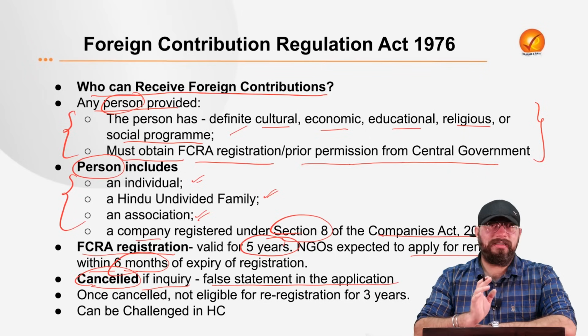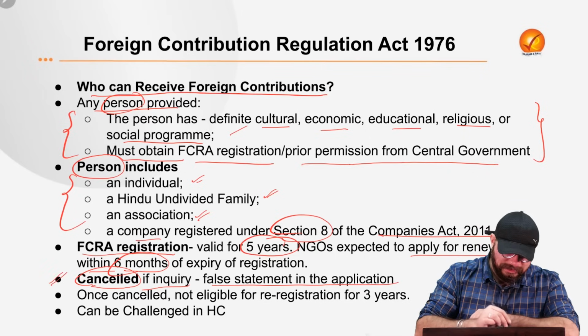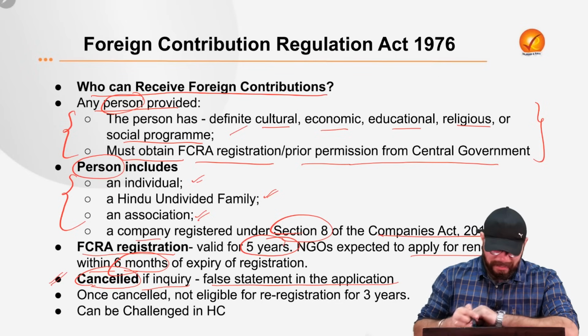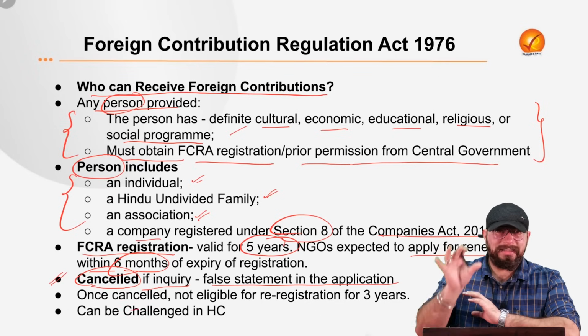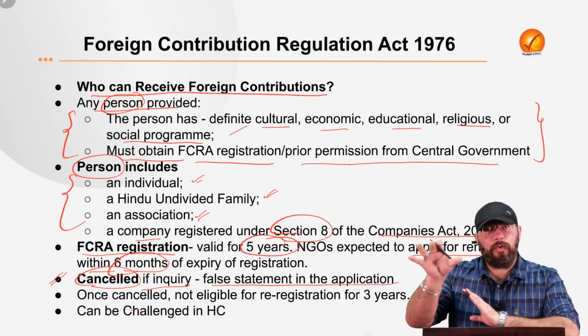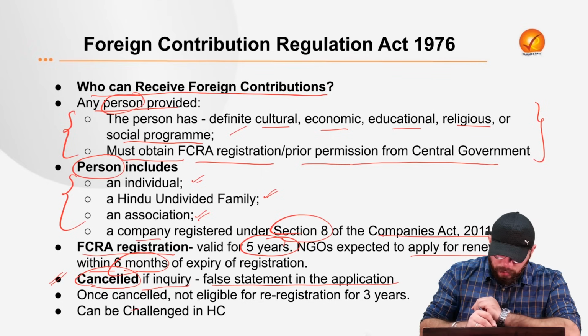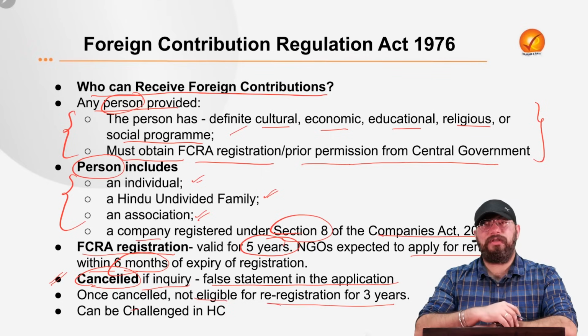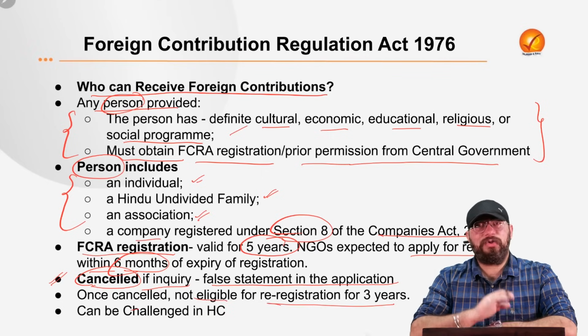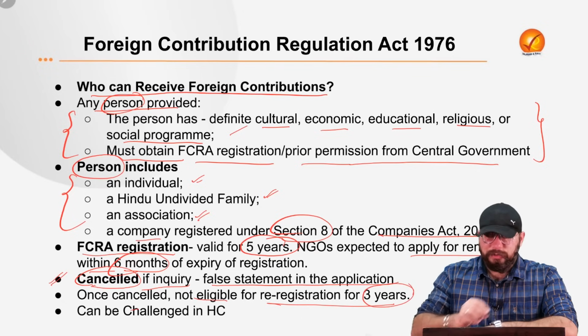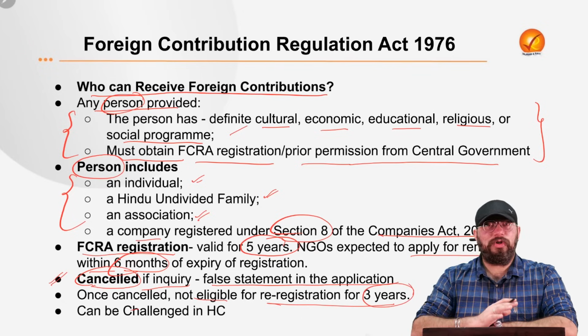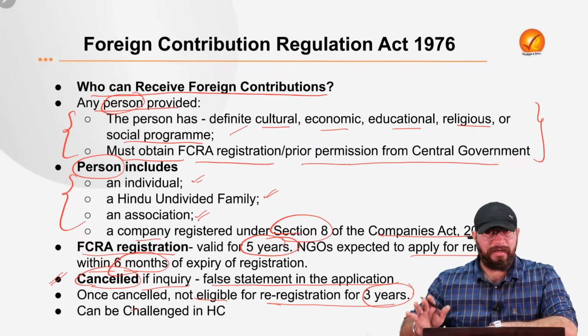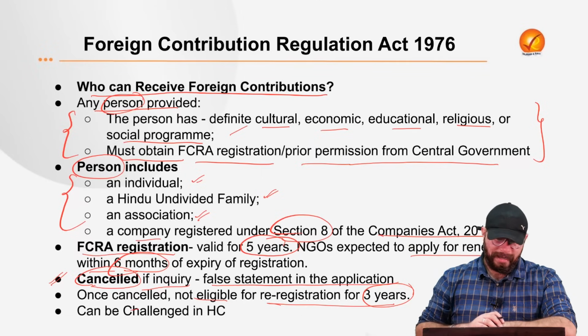In that case the FCRA license stands cancelled. And once it is cancelled, that same organization, that association whose license has been cancelled, is not eligible for re-registration for the next 3 years. So they are barred from registration for the next 3 years in the case of cancellation of license of any organization under the FCRA Act.